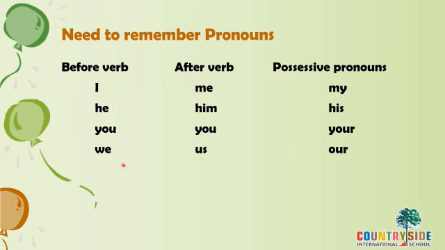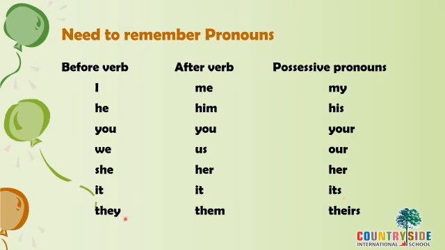He before the verb, him after the verb, and his shows the possession. You before or after remains same. But when you talk about showing possession, it becomes your. We before the verb changes into us after the verb. And if you want to show possession, it becomes our. She, her, again her when you're talking about the possessive pronoun. It before and after the verb remains same, but when it shows possession, it becomes its. They before the verb, them after the verb, and to show possession, it becomes their.